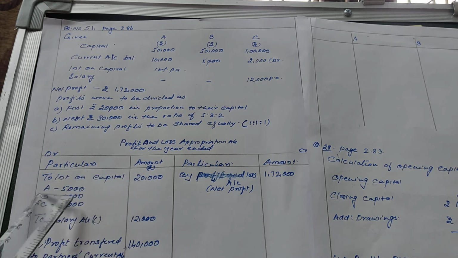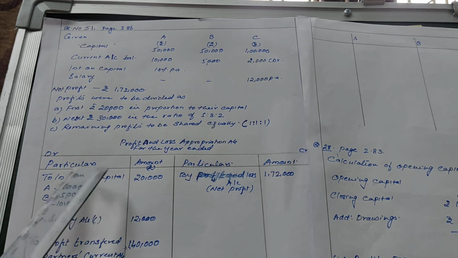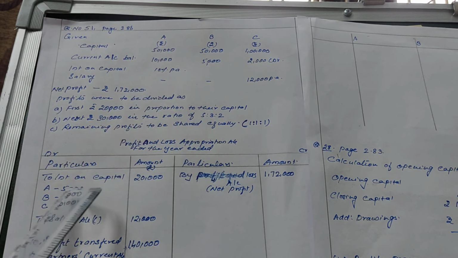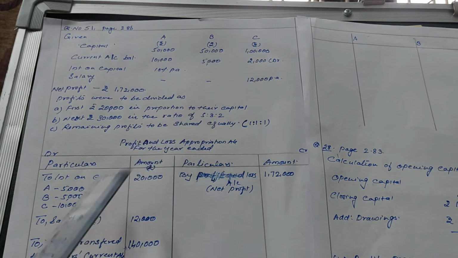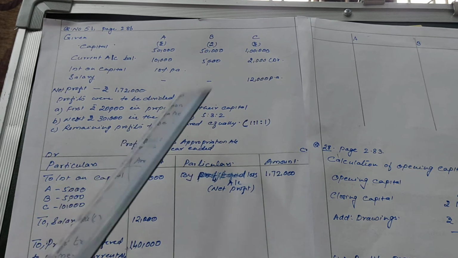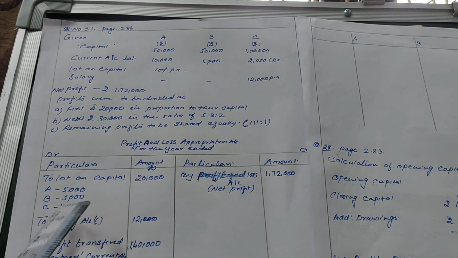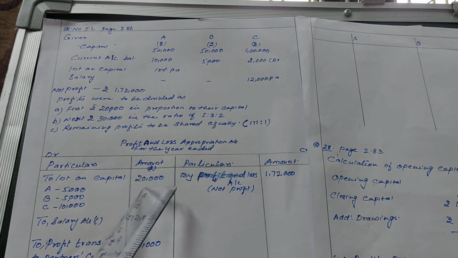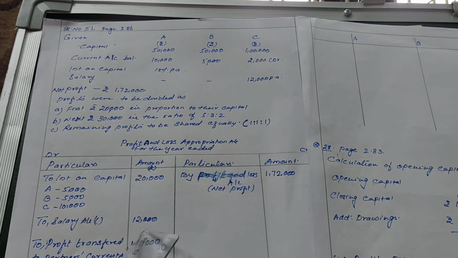Next, as you know, we have to write interest on capital for A, B, C. A's capital is 50,000 into 10 upon 100, 5,000. B's is also the same, 50,000 into 10 upon 100, 5,000, and C, 1 lakh into 10 upon 100, that is 10,000. Total interest on capital is 20,000. Next, salary is given per annum, so we will write only 12,000. No other adjustments are given, so we have to calculate the divisible profit.